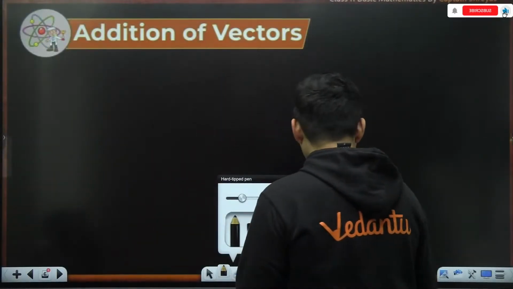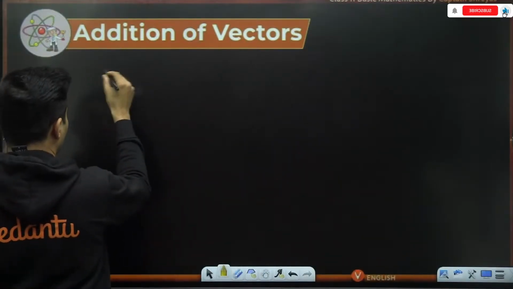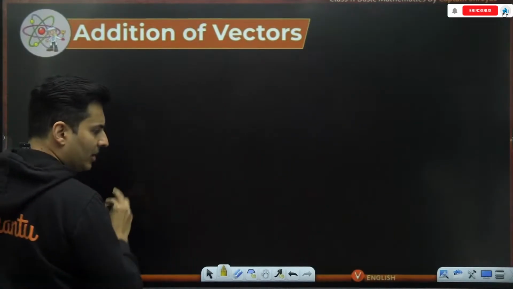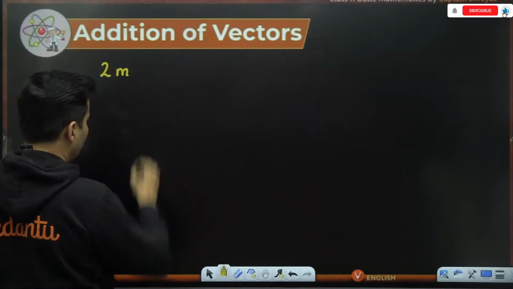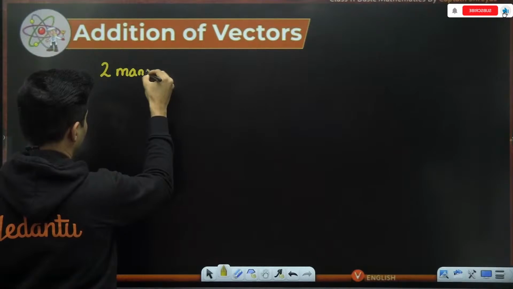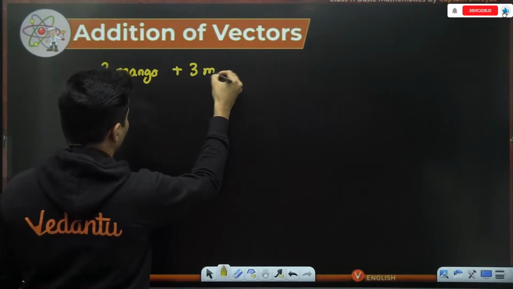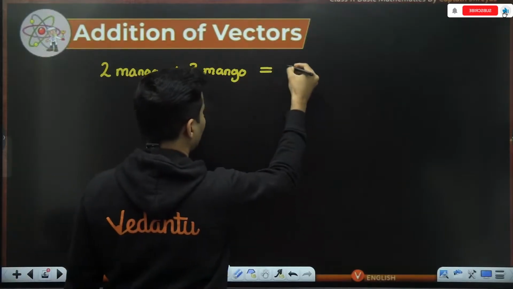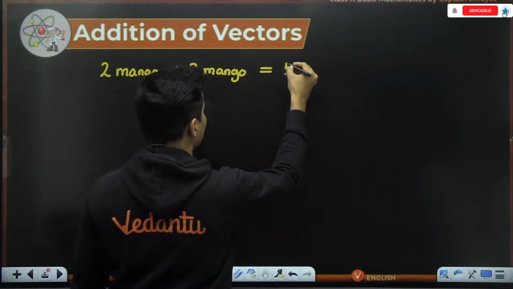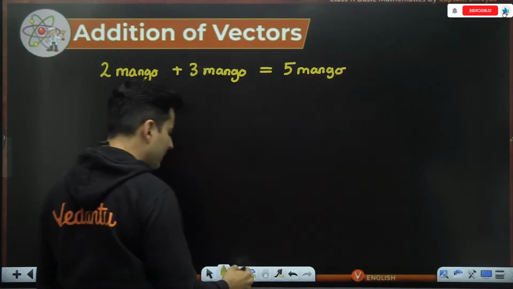So see, guys, if I tell you there is one Pandu, and he has two mangoes, and then he ate three more mangoes. Then, how many mangoes did he eat overall? You'll be like, 2 plus 3 is nothing but 5. Now replace this word mango with something else.